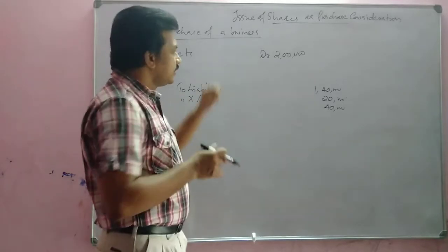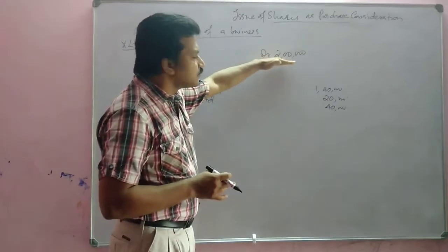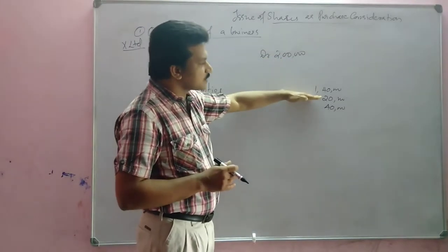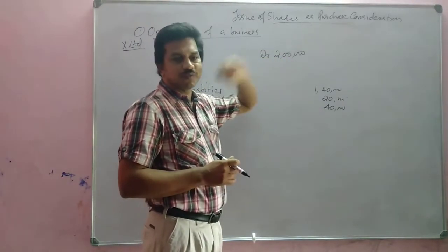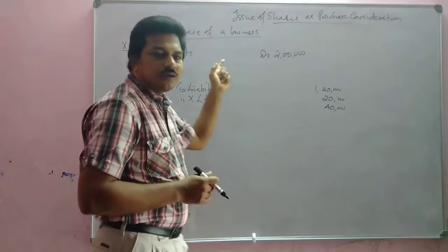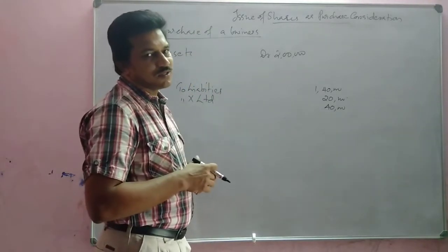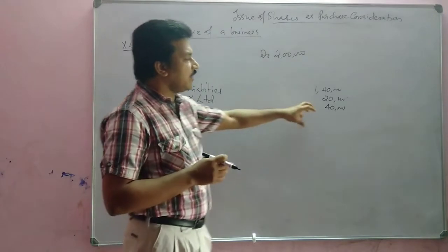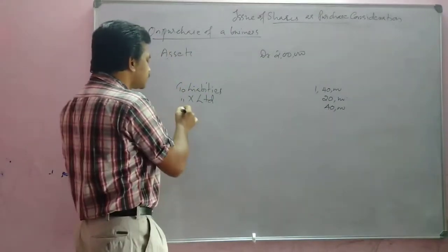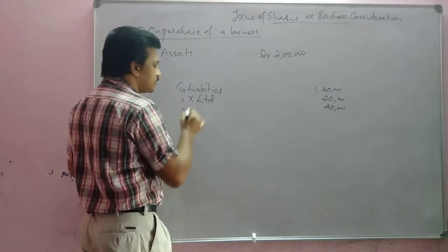That means the business had this much asset, and we settled this much liability and paid 20,000 rupees. So that is not even equal to the total assets of the business. So here we have got some profit. That profit we will transfer to capital reserve.